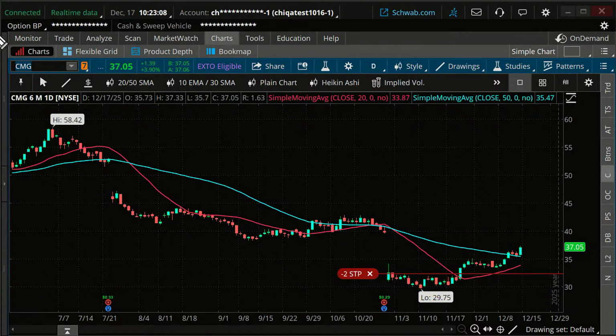So there we go. That's this. Now, if I want, I can move that stop up a little bit. I'm not going to move it up a whole lot. I can cancel and replace that order. And instead of a $2 stop, maybe we go to a $2.50 stop or something like that. We'll just tweak it up a little bit there.